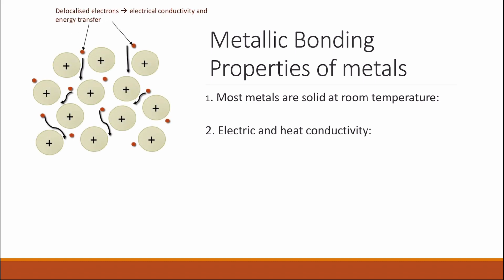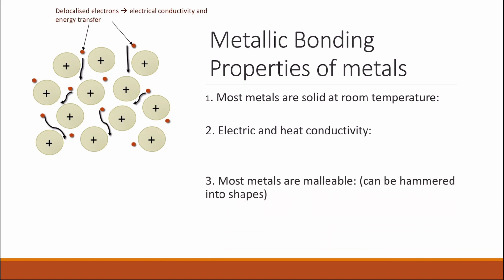This is because of the delocalized electrons, where electrons are responsible for the electrical conductivity. So electricity comes from movement of ions or movement of electrons. And metals, which have the metallic bonding, have delocalized electrons which are free to move, so they can conduct electricity. Also, the electrons can transfer energy, so this is why metals are good heat conductors. They have good heat conductivity.